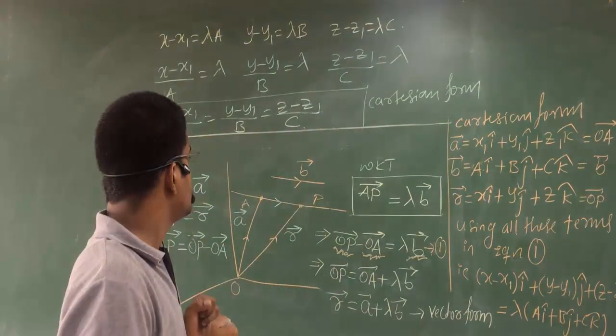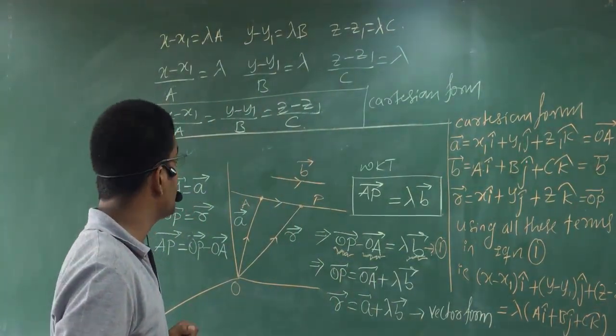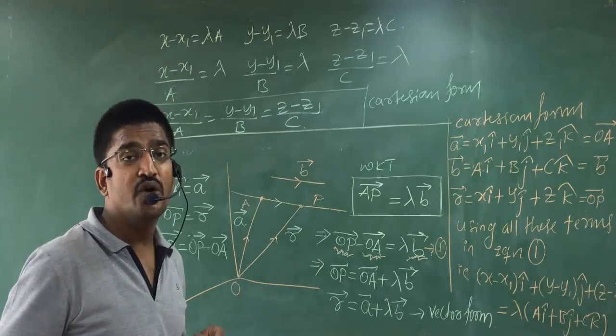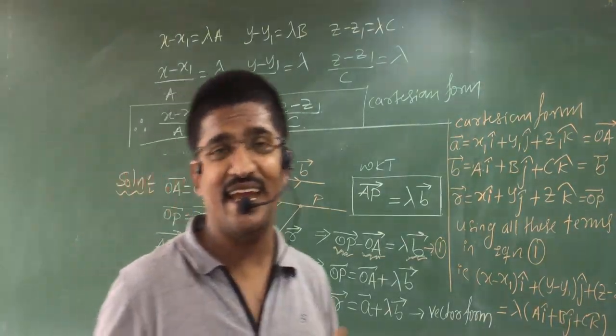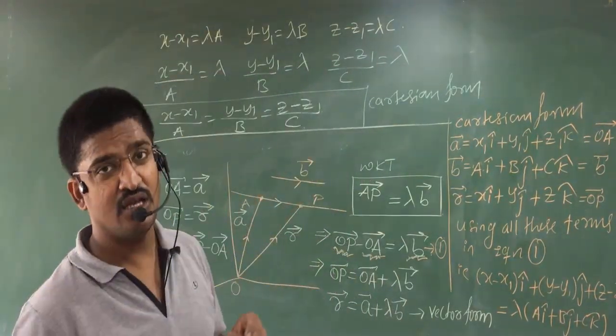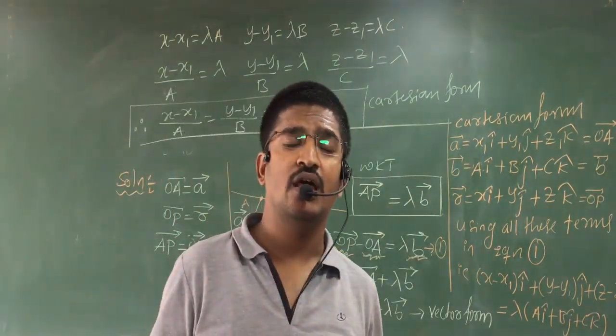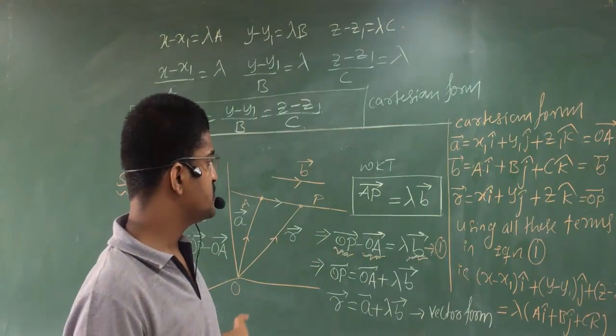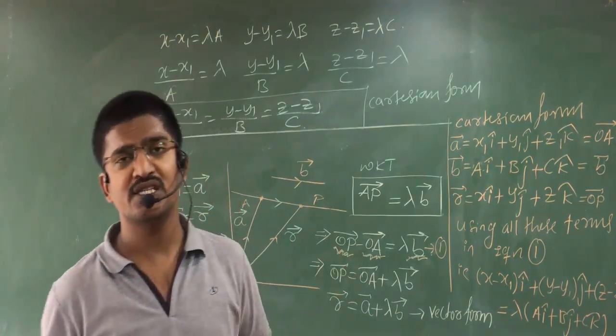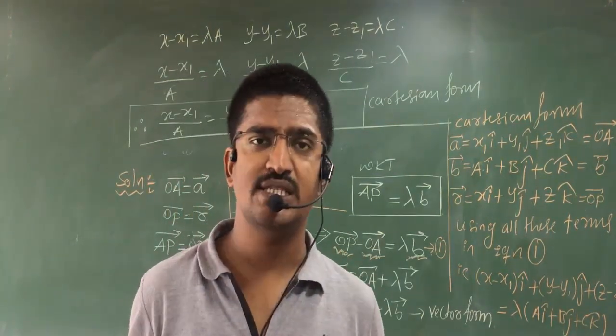Clear, students? So I think all the terms are very clear to you. So if you get any doubts, you can ask as usual. If no problem, no worries. If you have any doubts, please ask.